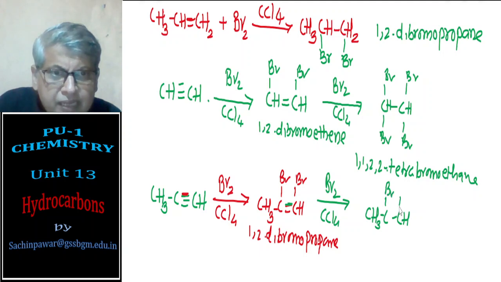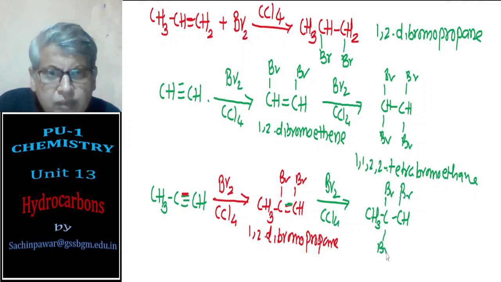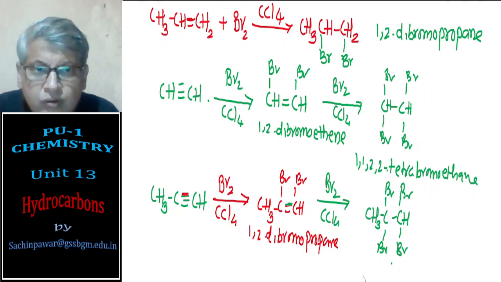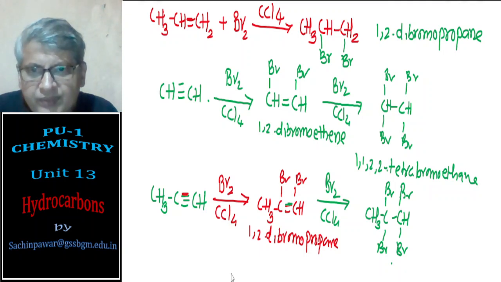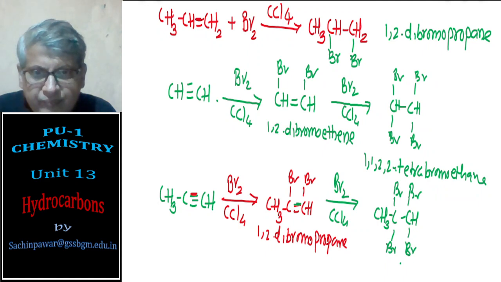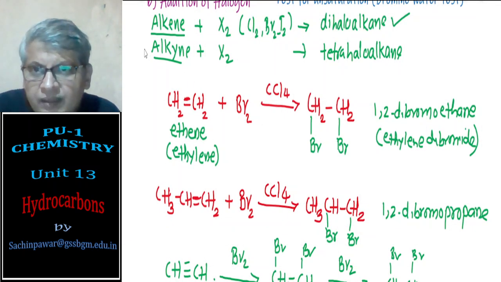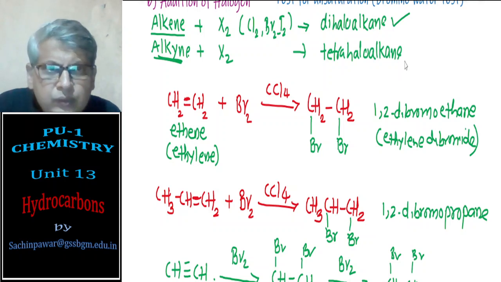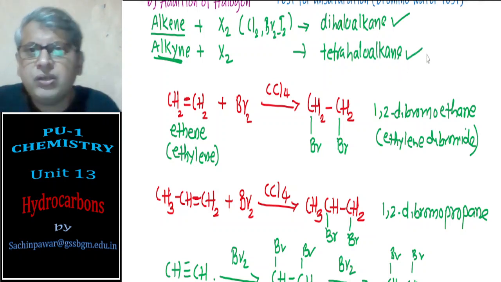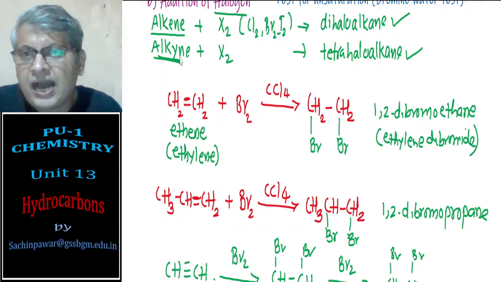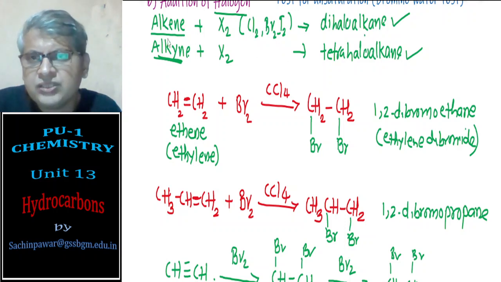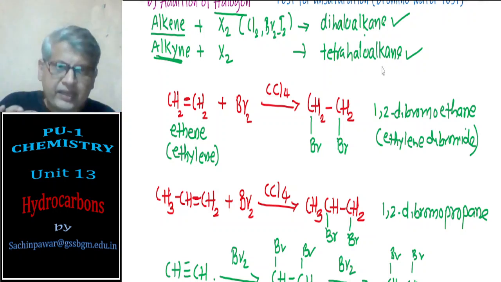Br is already there, another molecule of Br adds on, and you'll get tetrabromopropane. So alkynes are converted to tetrahaloalkanes. In the addition of halogens, alkenes are converted to dihaloalkanes and alkynes are converted to tetrahaloalkanes.